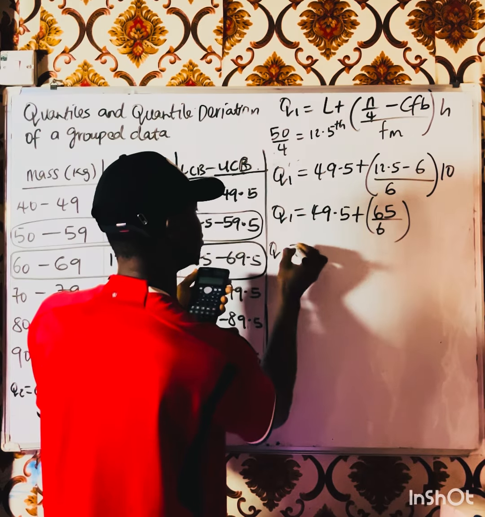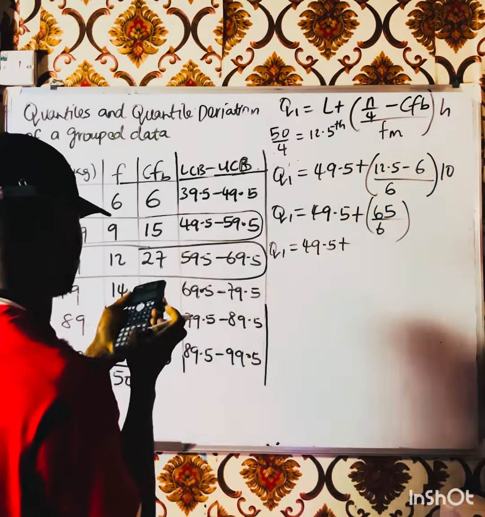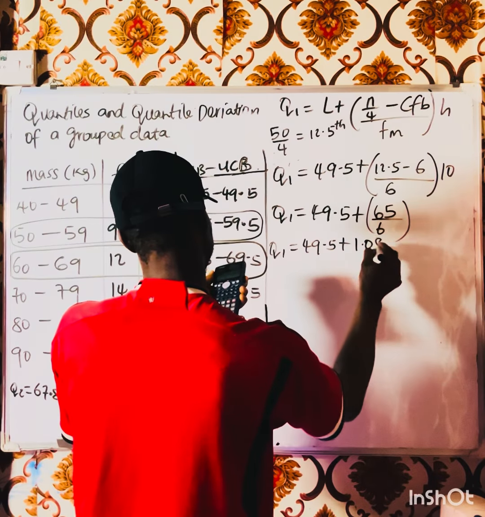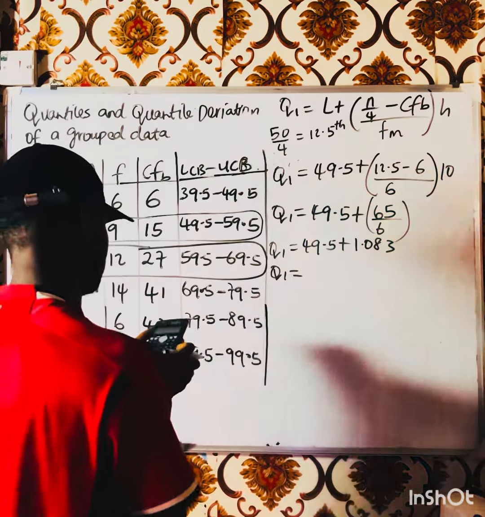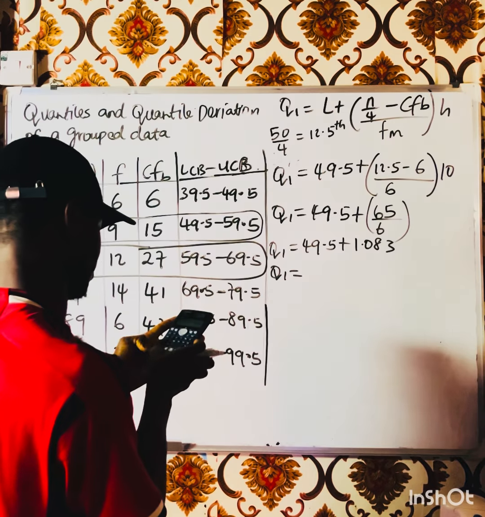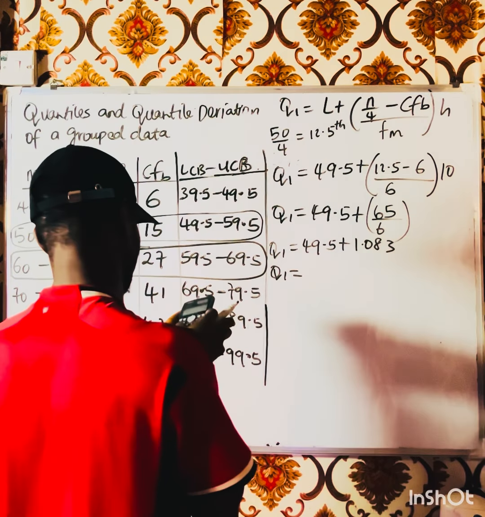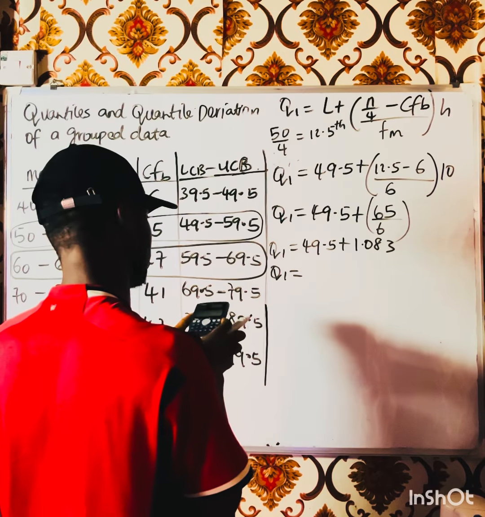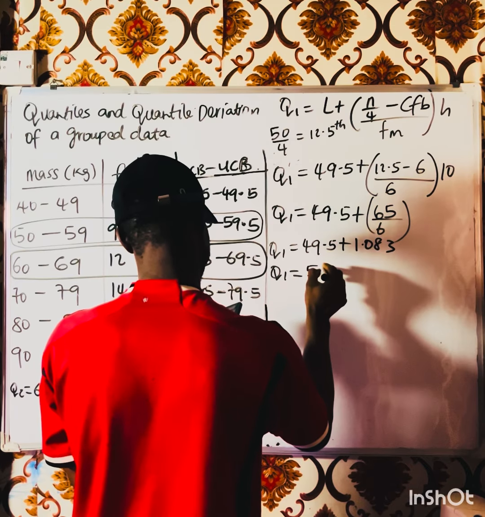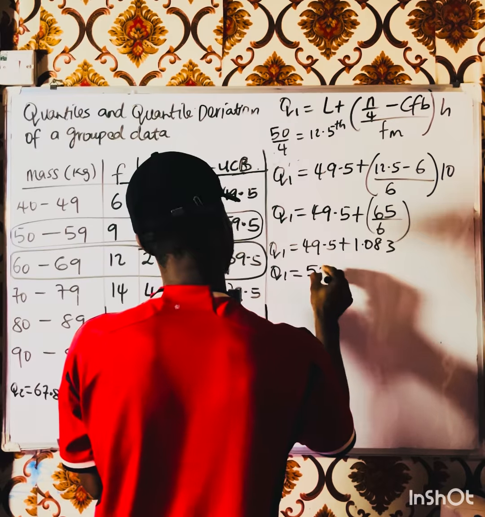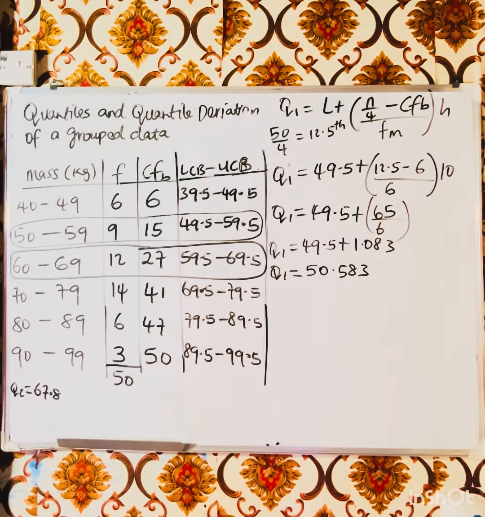So 49.5 plus 65 divided by 6 gives 10.83, and 49.5 plus that gives 50.583.